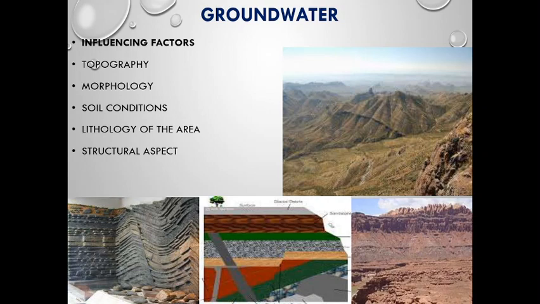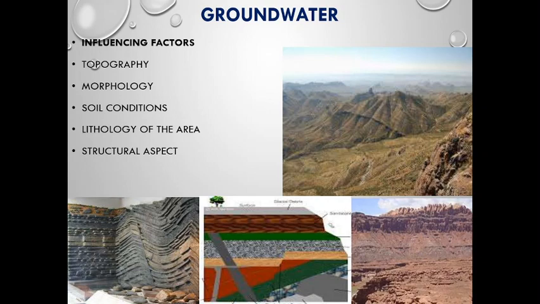Groundwater has influencing factors because it is influenced by topography, which means the surface cover. Next, morphology, which means the surface formation. Next, soil conditions. Next, lithology. The last one is structural aspect. If the soil is porous or sandy, it will pass most of the water obtained through rain, passing through that particular soil and draining deep.